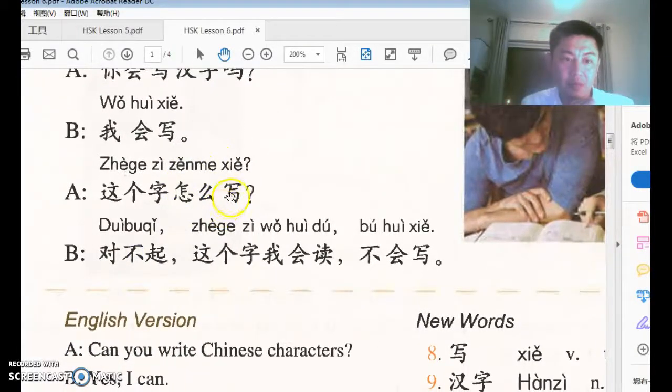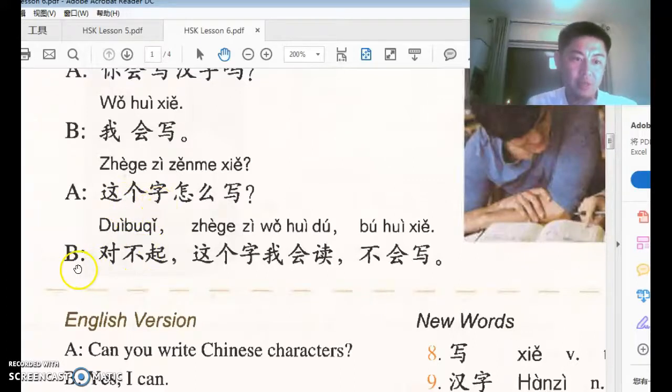So remember this, 怎么 plus verb, how to do that. 这个字, 个, we talked about that before, is the most commonly used measure word. 这 is this, one, so you can translate the measure word into one sometimes. This one character, how to write. So basically it means how to write this one character. Why is this Chinese character placed at the beginning of the sentence? I call it the Yoda structure. We emphasize it. Right? Tomorrow, school we go to. Food we eat. That's the structure, to emphasize. 怎么写这个字 is actually the correct order.